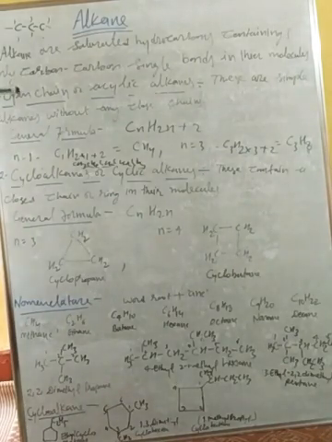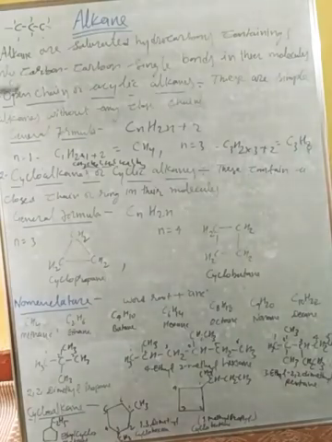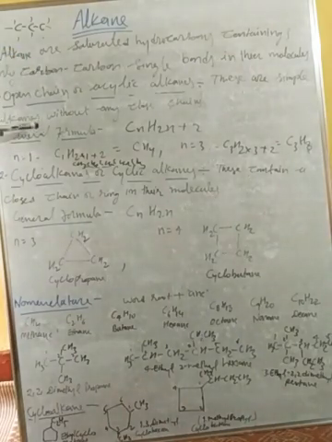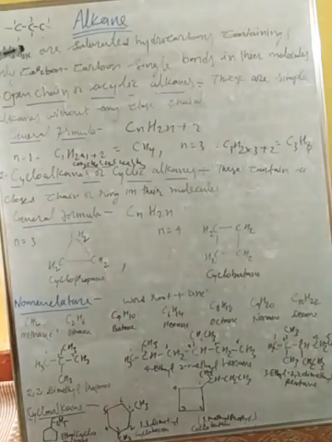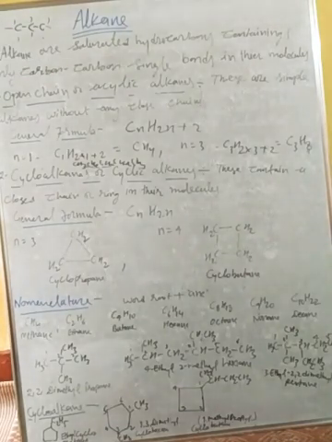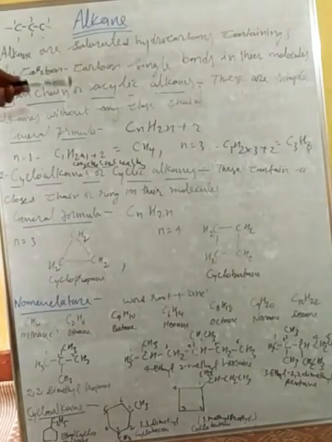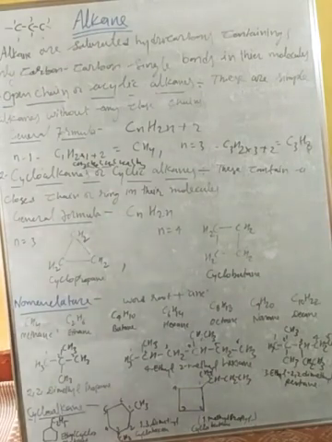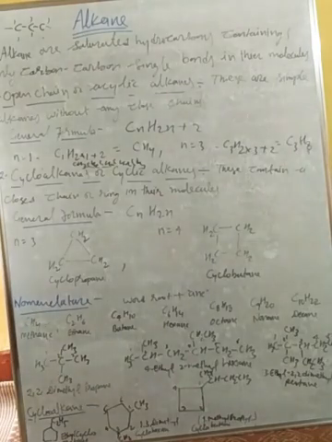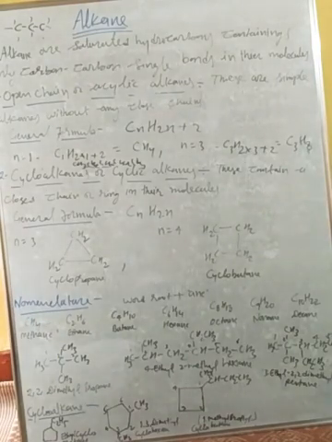Alkanes are mainly of two types. One is the open chain, acyclic alkane. These are simple alkanes without any closed chain. Without any closed chain means their first carbon and last carbon will not bind together. So that is called acyclic, open chain. We can also say straight chain form, right?